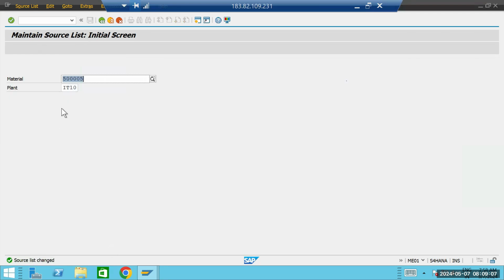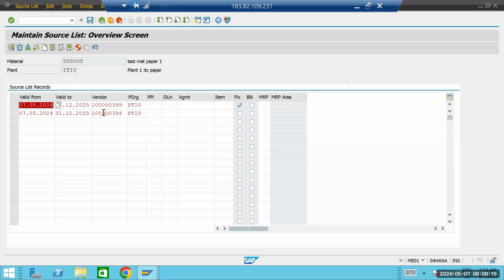Okay, so now the source list we have maintained. This is all about the source list, so nothing much is there. You just go there, put the vendor, put a validity and purchase organization. If it is fixed, then you have to put a fixed indicator over here. Able to understand, able to get my point?